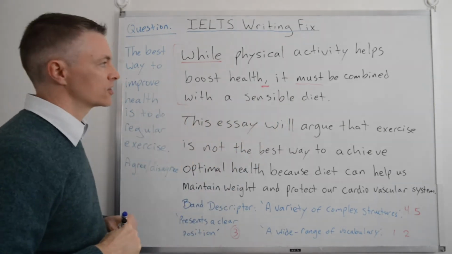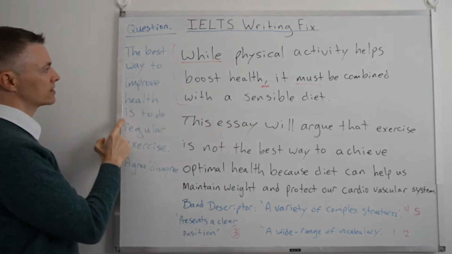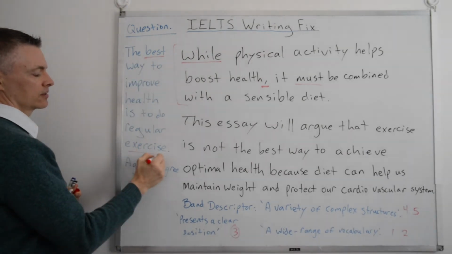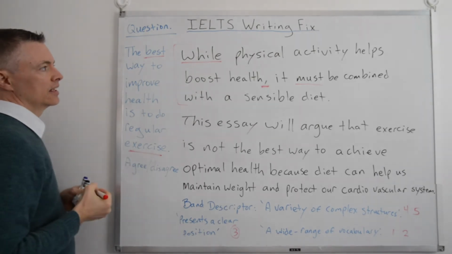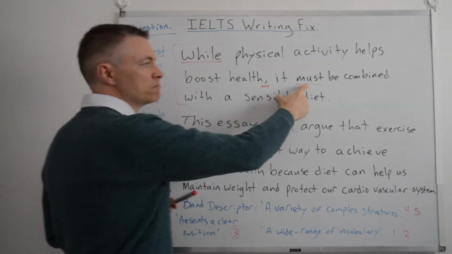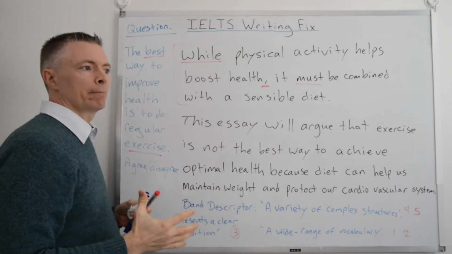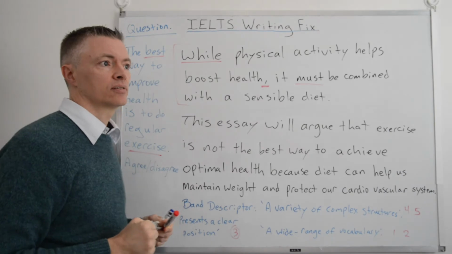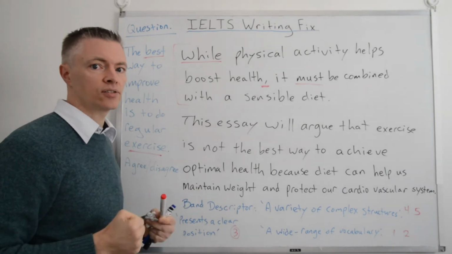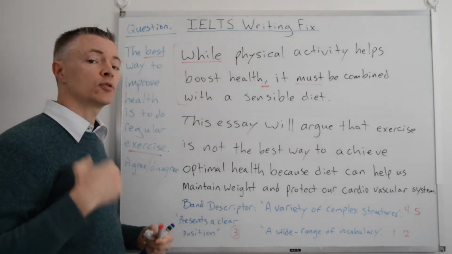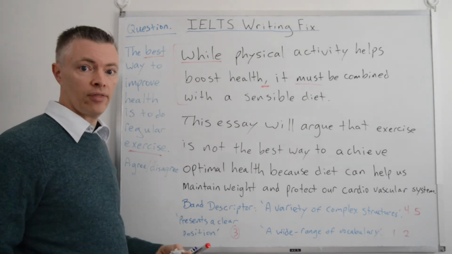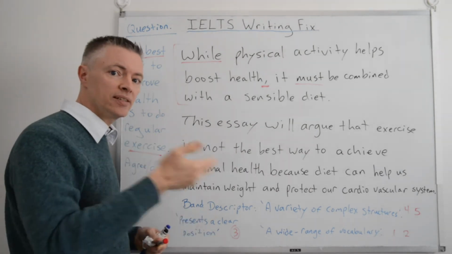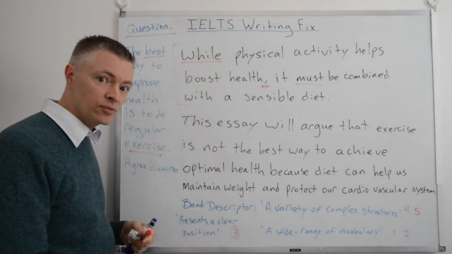Why is this "must" so important? Because the question says the best way is to do exercise. So when we use "must" with diet, we're saying diet is a must. Actually, exercise is not a must. Not like strenuous physical exercise, not necessarily. A lot of people just walk and they're healthy. They eat well and they walk. So it depends on how many steps they take per day. That's in the paragraphs, we'll put that.